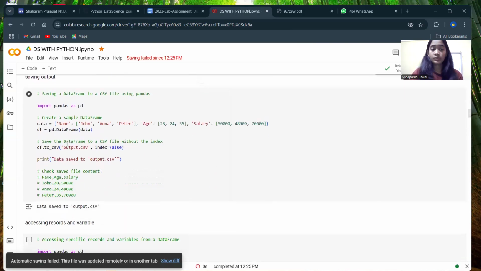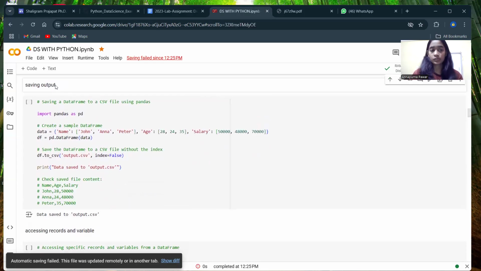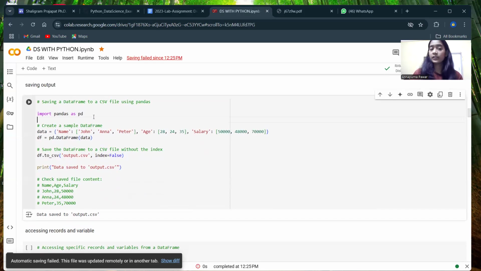Now saving outputs. How to save outputs in Python? Saving a data frame to a CSV file using pandas. Import pandas as pd. We are importing it here, creating a simple sample data frame and saving the data frame. This data frame is saved to a CSV file without index, by giving the value index=False. So it will not save the data frame with the index. It will save the data frame without index because we have already given index equals False.